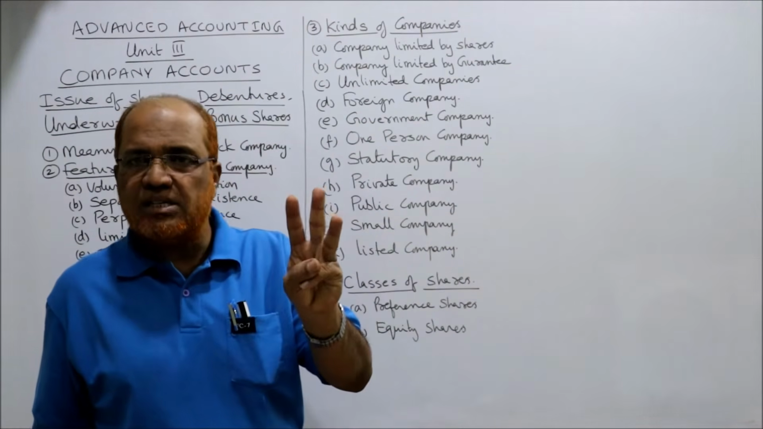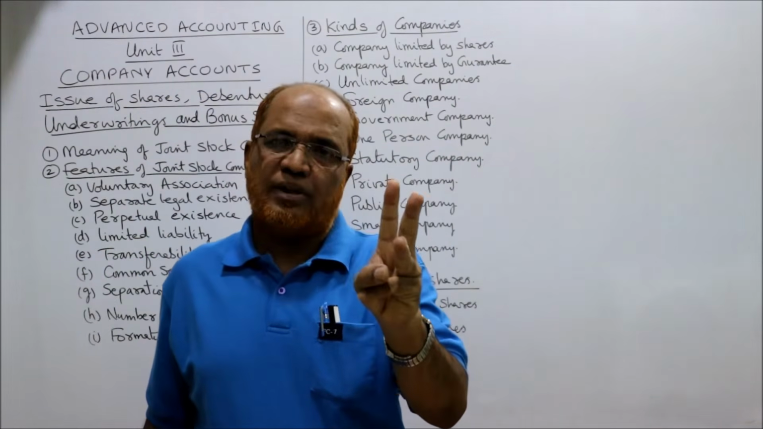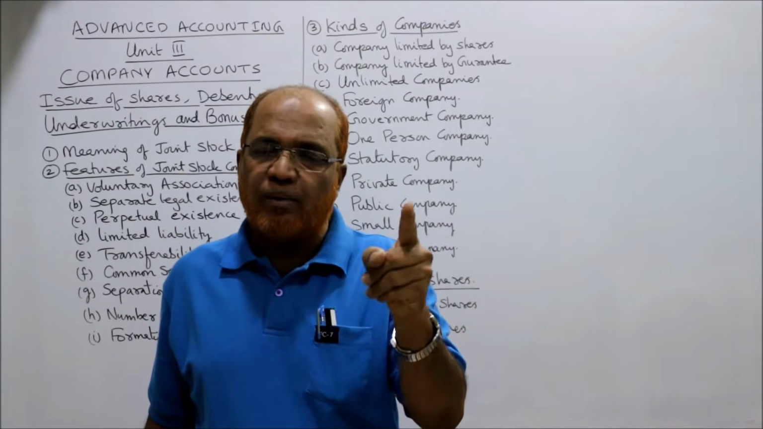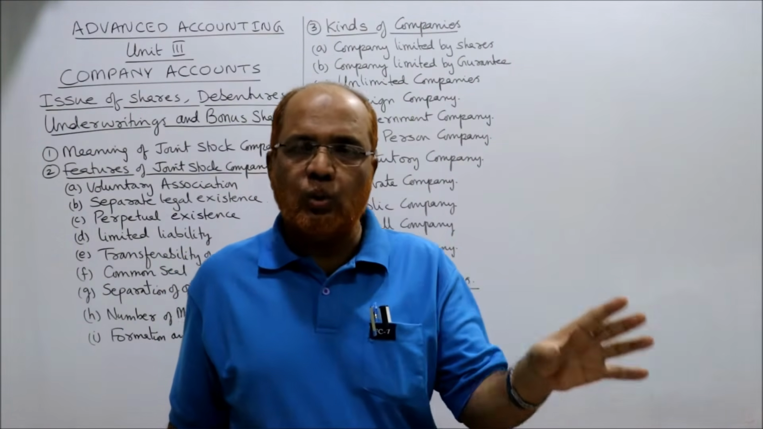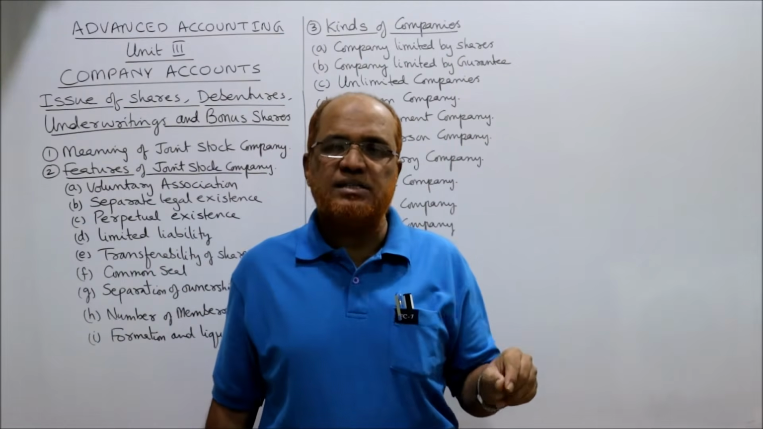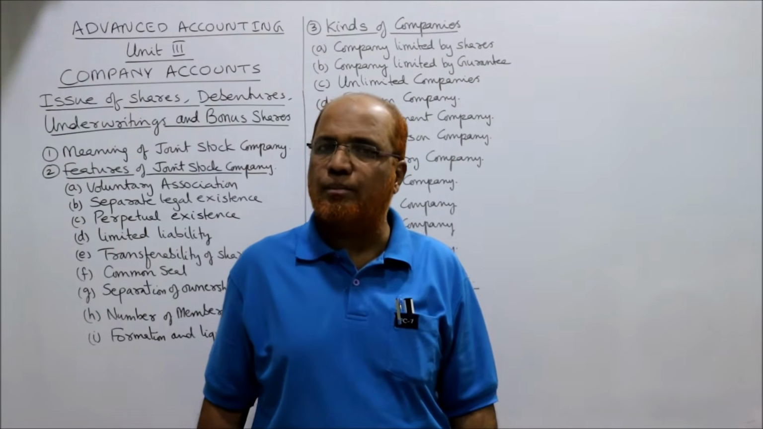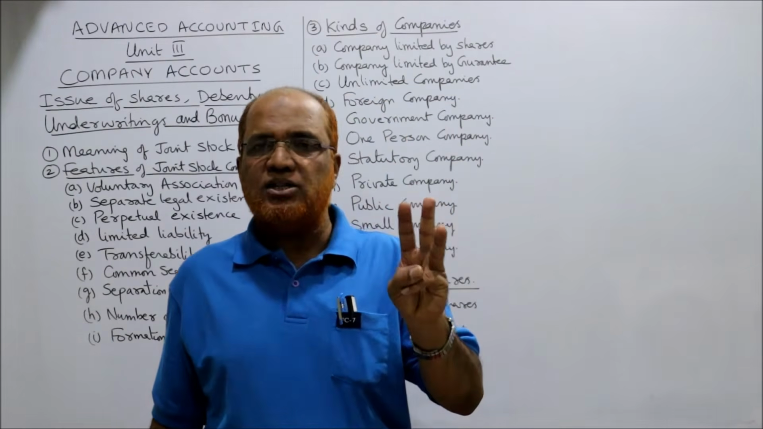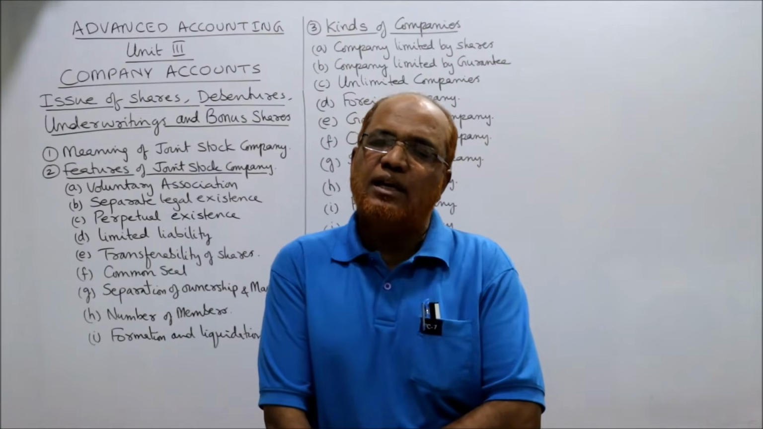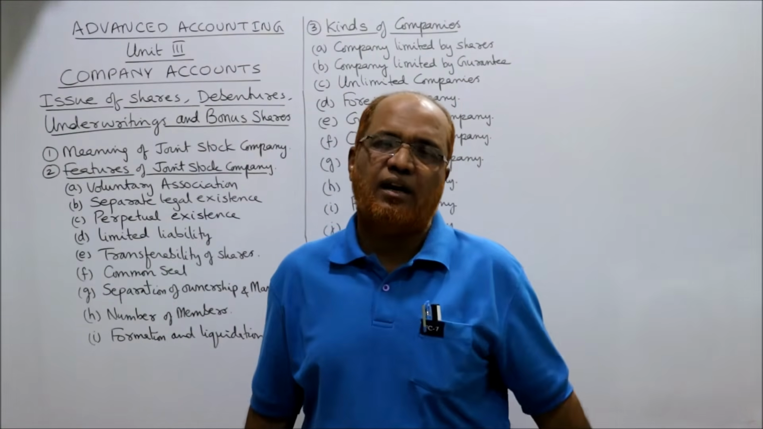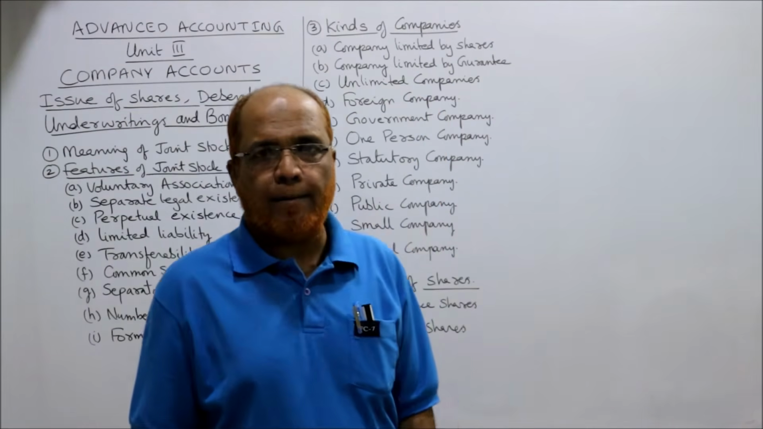If these three words are there, it is called a private company. Restricts, limits, prohibits. Restricts the transferability of shares, limits the number of members to 200, and prohibits an invitation to the public to come and subscribe to the shares of the company. अगर ये तीन कंडीशंस हैं तो वो कंपनी को कहते हैं प्राइवेट कंपनी. अगर ये तीन में से एक भी कंडीशन सैटिस्फाई नहीं होगा तो वो कंपनी पब्लिक कंपनी बन जाएगी.